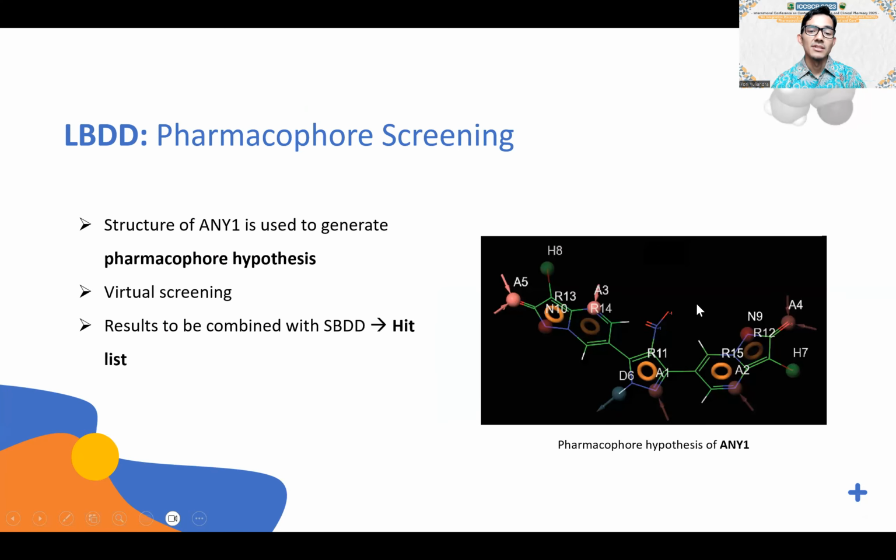As previously mentioned, the crystal structures of FosA used in this study are co-crystallized in complex with an inhibitor called 1ANY, as seen here. The molecular features of this inhibitor were used as pharmacophore model to screen against ligand databases. The results from this stage will be combined with those from the molecular docking studies performed earlier.